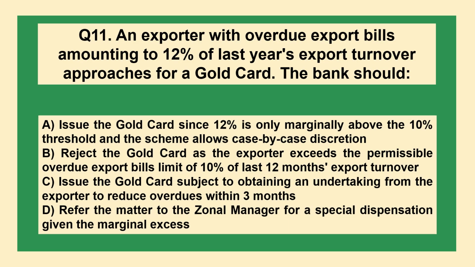An exporter with overdue export bills amounting to 12% of the last year's export turnover approaches for a gold card. Bank should: A. Issue the gold card, since 12% is only marginally above the 10% threshold and the scheme allows case by case discretion. B. Reject the gold card as the exporter exceeds the permissible overdue export bills limit of 10% of last 12 months export turnover. C. Issue the gold card subject to obtaining an undertaking from the exporter to reduce overdues within 3 months. D. Refer the matter to the zonal manager for a special dispensation given the marginal excess.